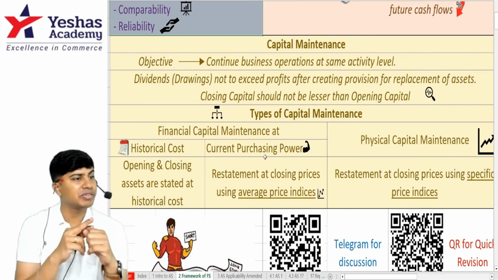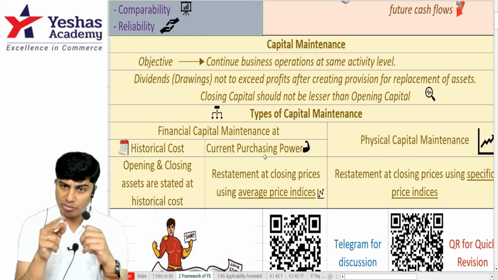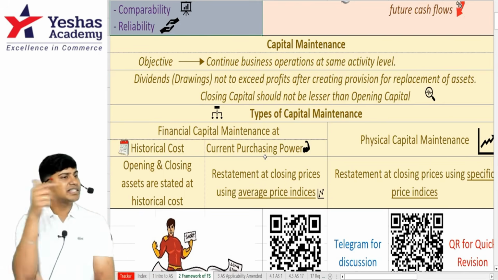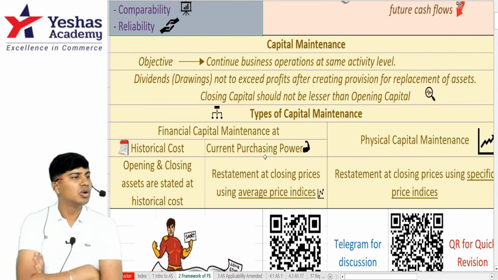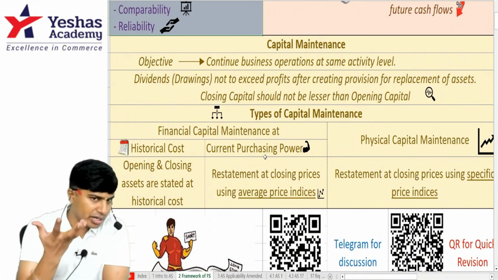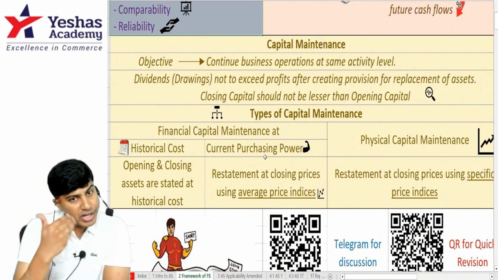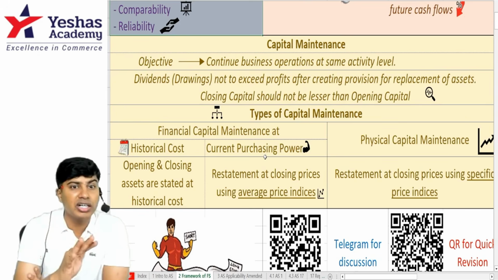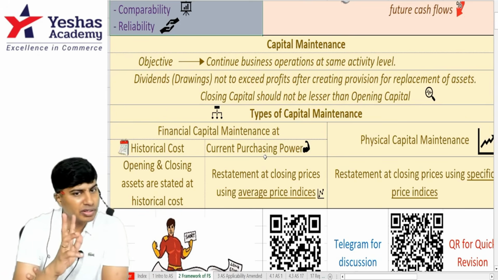Capital will decrease from previous year to current year. It can decrease from current year to next year. So the decrease at a point of time can make it zero. That means the business will get shut down. So to ensure that that doesn't happen, to uplift the concept of going concern, we have to withdraw only as much money as we've earned, not more than what we have earned.